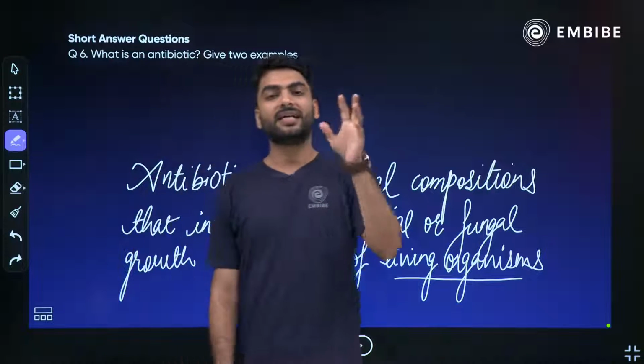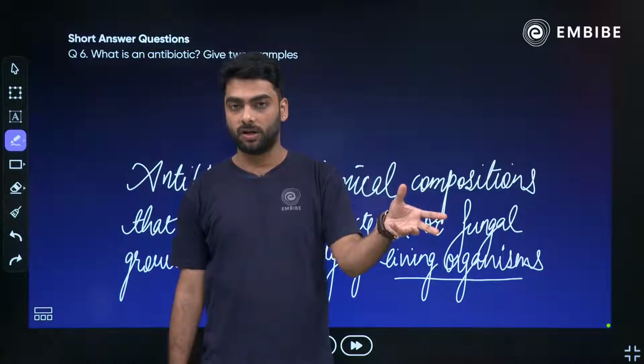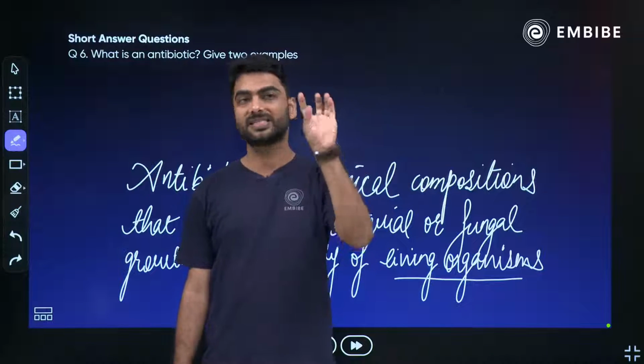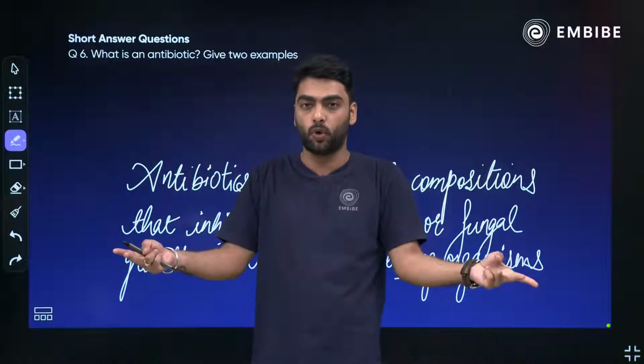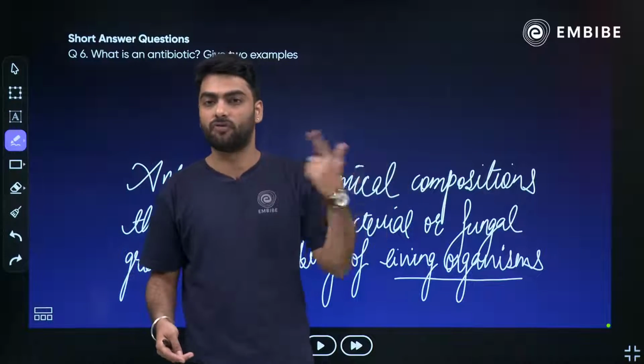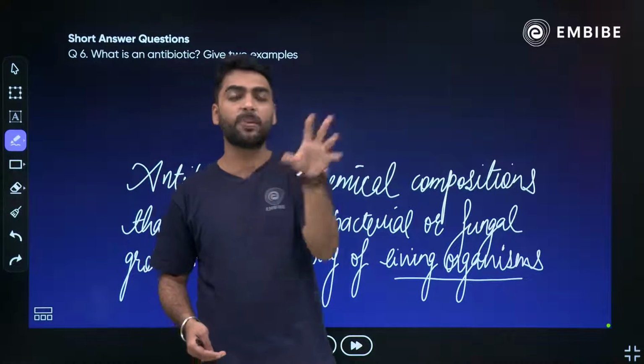What they do is they directly attack the cell wall of the bacteria or the fungi. Once the cell wall is destroyed, the bacteria or the fungus will not be able to grow because their life is in the cell wall. Examples of antibiotics.